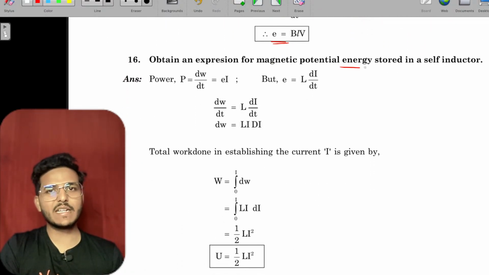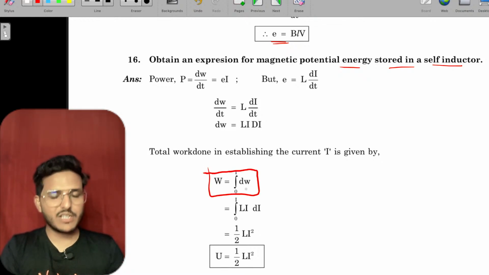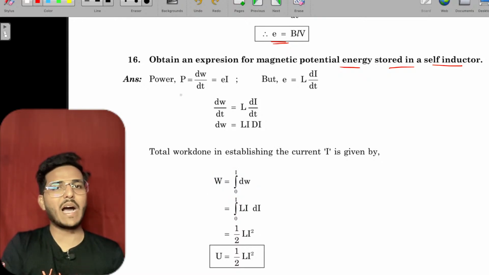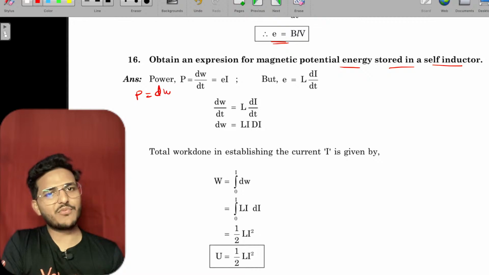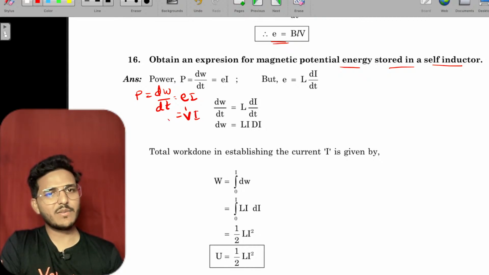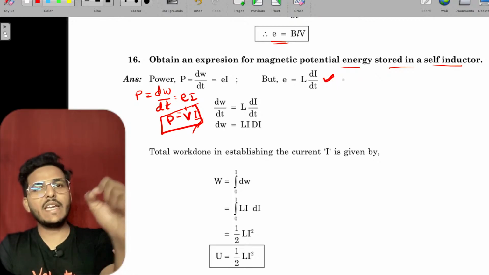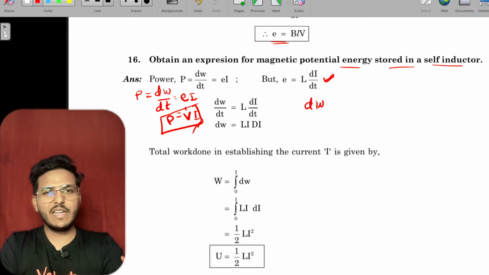Obtain the expression for the magnetic potential energy stored. See, W equals the integration of dW, and you know power. What is power? Power equals the rate of doing work, dW/dt, that equals E into I. Here E is the EMF and I is the current, like P equals IV in electricity. But from self-inductance, as you know, EMF equals L dI/dt, so dW/dt, which equals EI, is L I dI/dt.